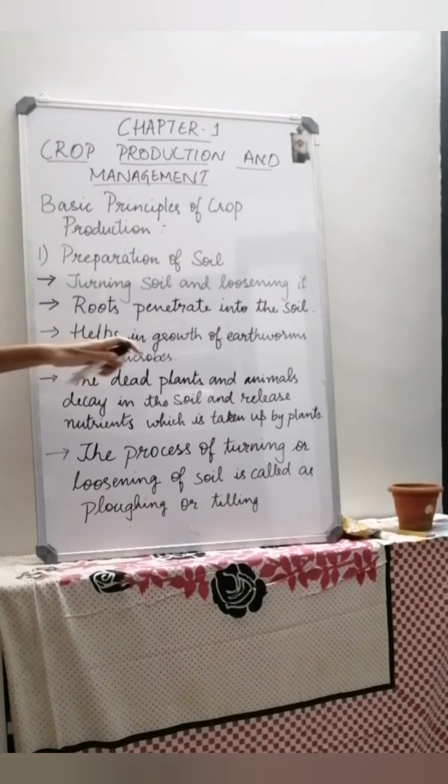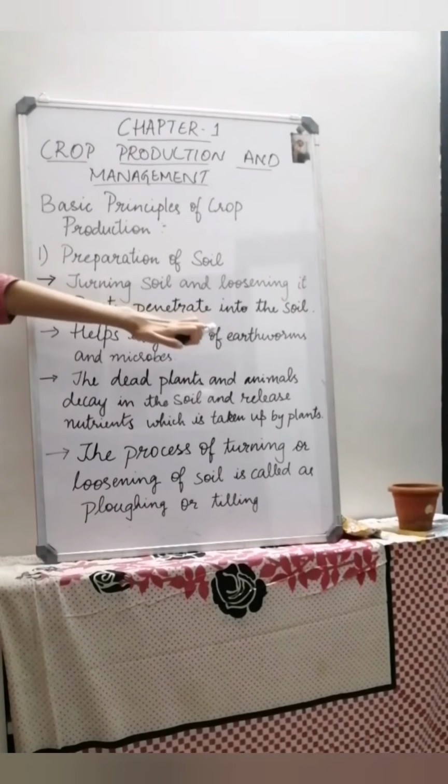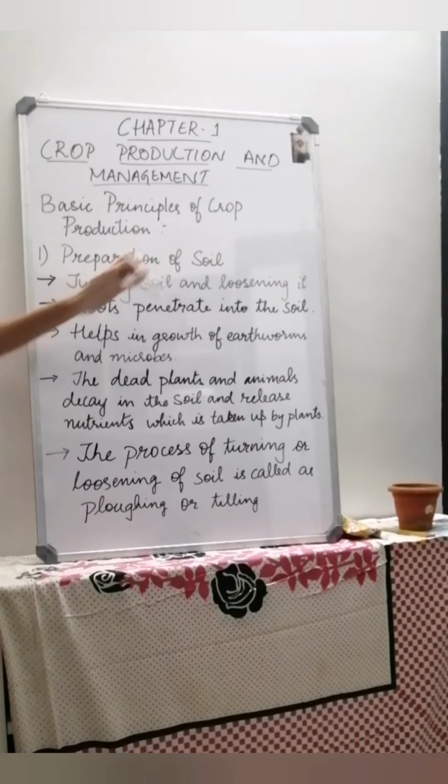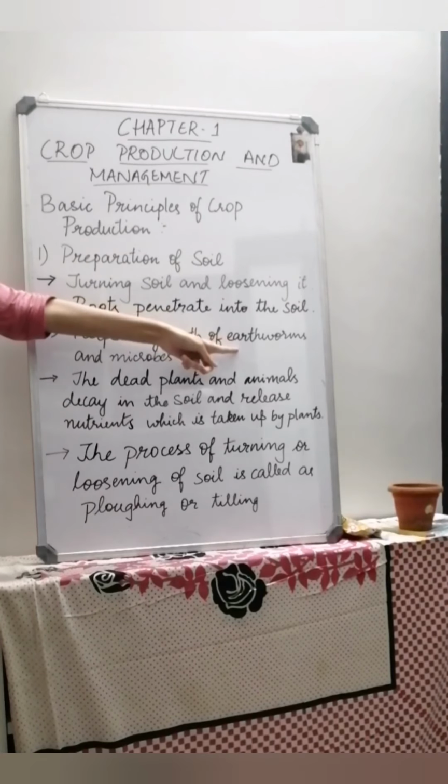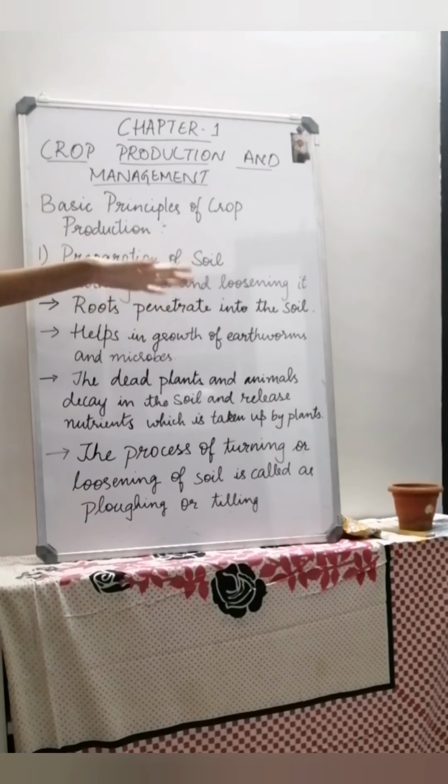We should know that earthworms are the friends of farmers. Therefore, since they are the friends of farmers, they help in turning soil and loosening. When earthworms are in the soil, they help in turning and loosening the soil. And they also add humus to the soil.